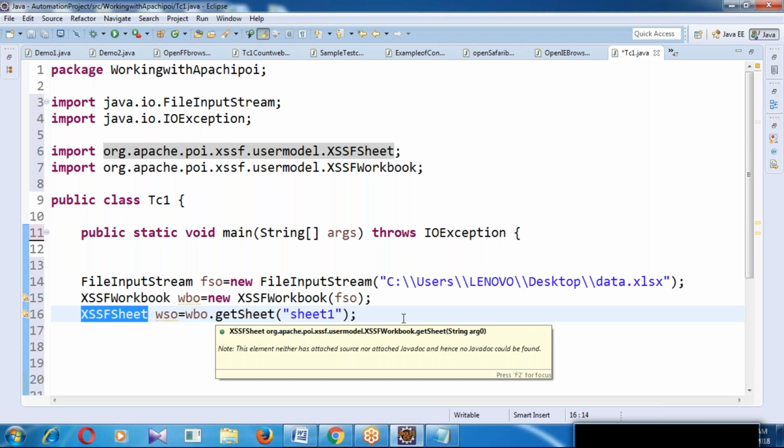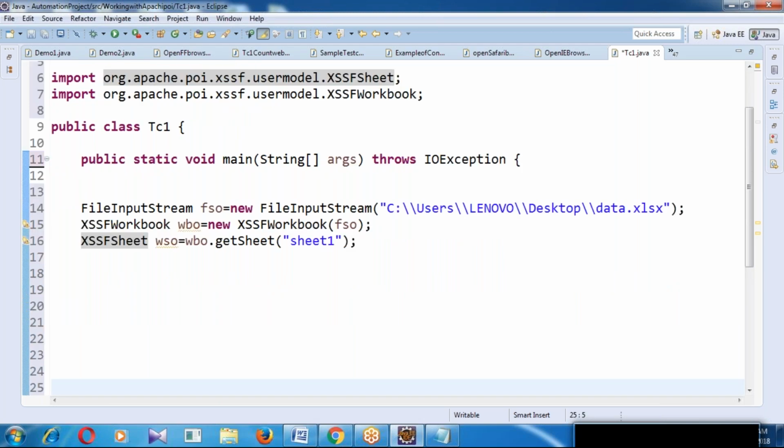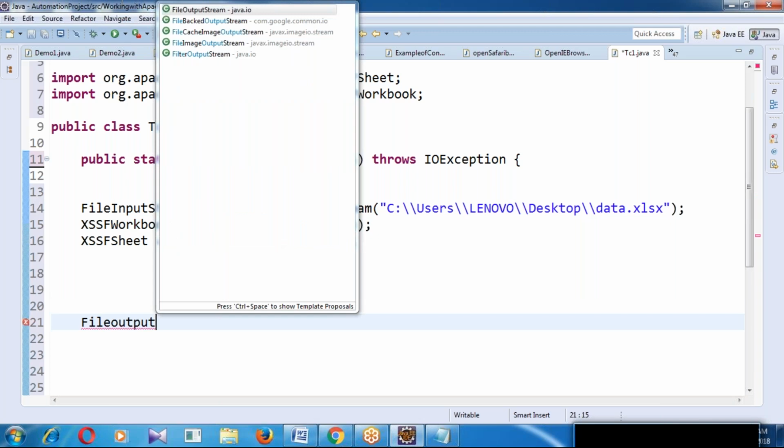Next, here we can perform operations. After performing operations, finally, if you want to save whatever operations you performed, we can use FileOutputStream. FileOutputStream is a class to save the Excel file.